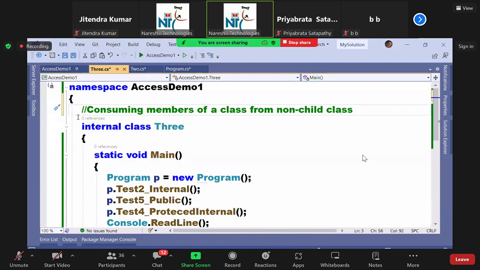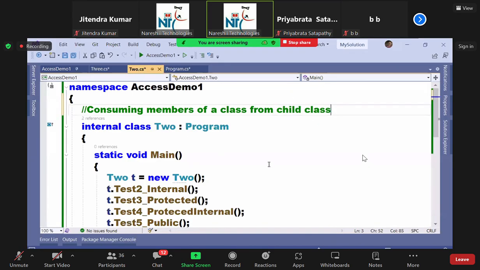Now answer my question. This child class and this non-child class, you understood the terminology now? Both are in the same project, right? Then there is another possibility: the child and non-child class can be present in another project also.